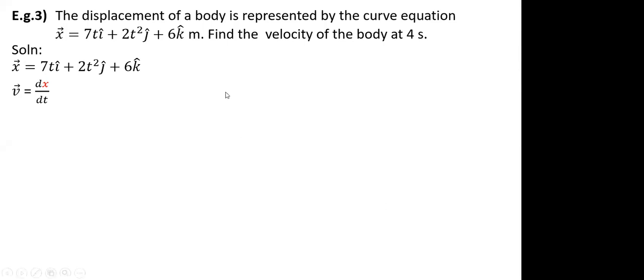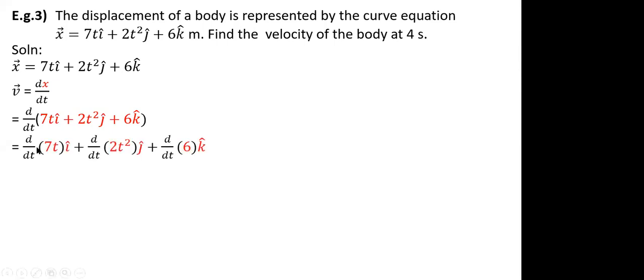Okay, I'll just explain once again. See, this is your x given. I will differentiate that. So that will be 7t i cap, 2t square j cap, and 6 k cap. And when we talk about a vector representation, your i cap, j cap, k cap are simply representing the directions. So the operator will act only on the variable part. It is not going to act on the direction. So it will be differentiation of 7t, i cap will remain as it is in its position. Similarly for the second and third term.